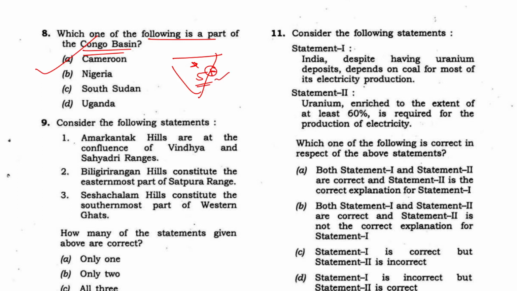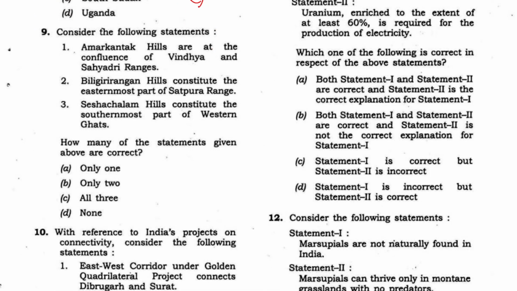And consider the following statements: Amarkantak Hills, the confluence of Vindhya Hill and Sahyadri Hill. Again, we had a lecture on this also. Sahyadri are the Western Ghats basically, so you must know the location of the Western Ghats. This is the location of the Western Ghats here, and the Vindhyachal Mountains here. Is the Amarkantak Hills on here? No, it is right on this side. Biligiriranga Hills, BR Hills, are basically in Karnataka near Bangalore and constitute the easternmost part of the Satpura range? No, the Satpura range is here. Seshachalam Hills constitute the southernmost part of the Western Ghats? Seshachalam Hills are in Andhra Pradesh, not in the Western Ghats. So again, all three are incorrect.